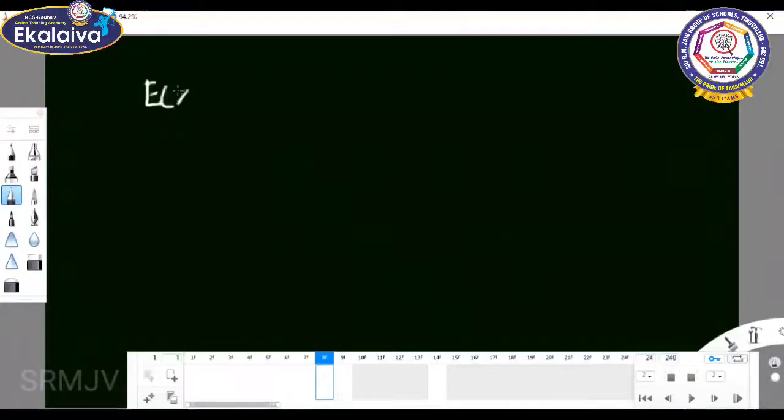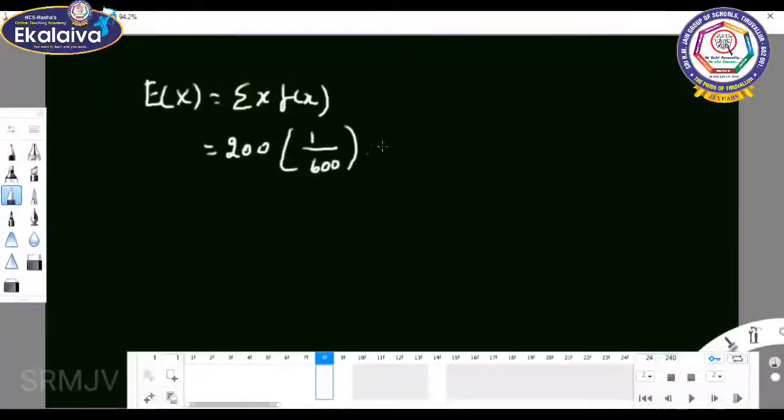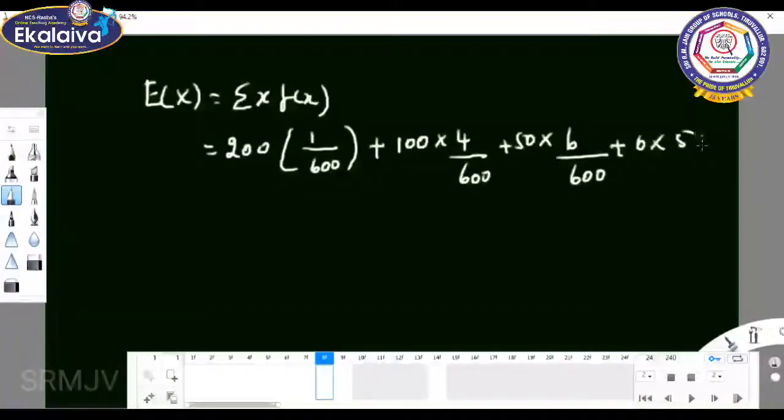E of x equal to sigma x into f of x, equal to 200 into 1 by 600 plus 100 into 4 by 600 plus 50 into 6 by 600 plus 0 into 589 by 600.